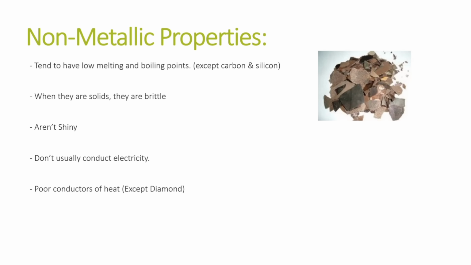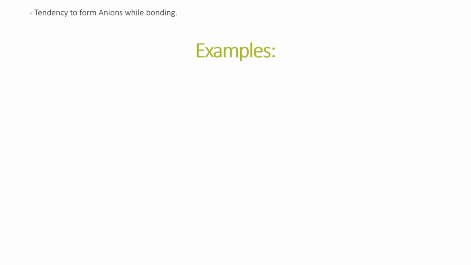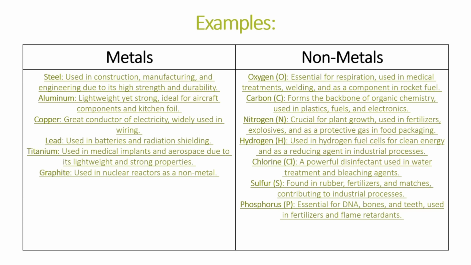And non-metals are also poor conductors of heat, except for diamond, which is the best conductor of heat among all elements. And non-metals can form both ionic and covalent compounds, and they have the tendency to form anions while bonding, as I told you.